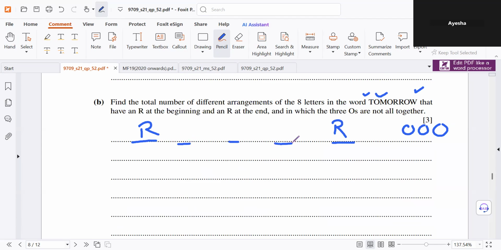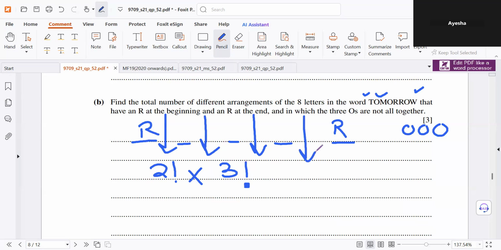So let's first make the arrangements for R. These are two R's on two slots, so 2 factorial, times, now we have T, M, and W in one of these places, so that's 3 factorial or 3P3. And then we have the O's either here, here, here, or here, so that they're not together.